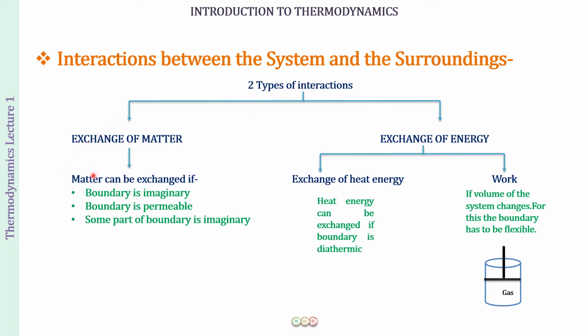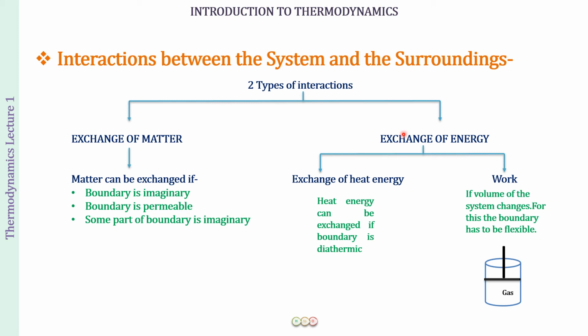So matter can be exchanged between the system and surrounding if the boundary is imaginary, or the boundary is permeable, or some part of the boundary is imaginary and the rest is permeable. So then only matter can be exchanged between the system and the surrounding. If you have a closed vessel, there is no way out for those water vapors. So how will matter get exchanged between the system and surrounding? Fine, I hope this is clear.